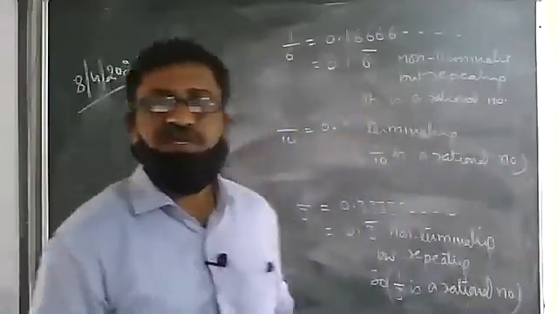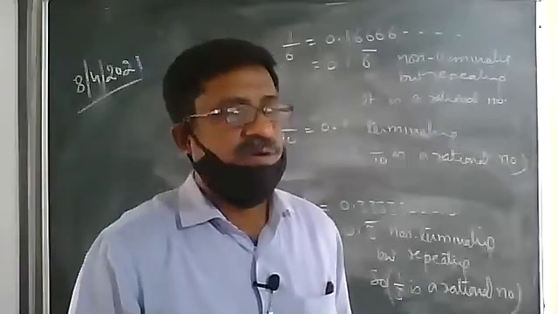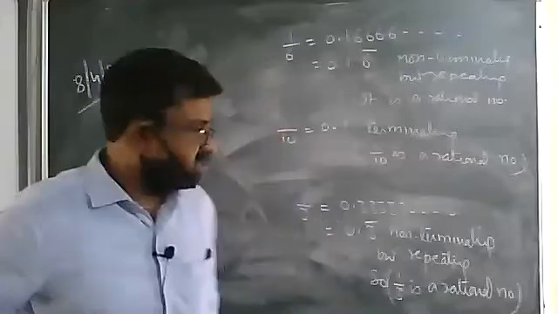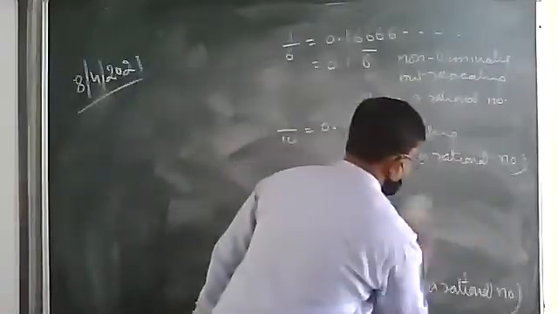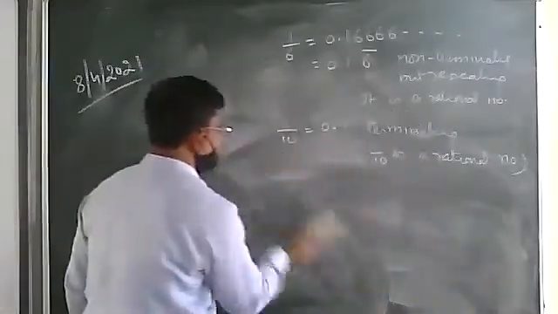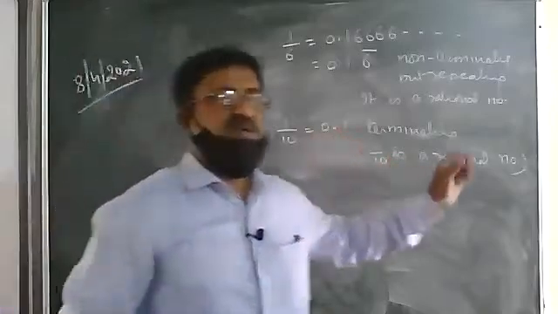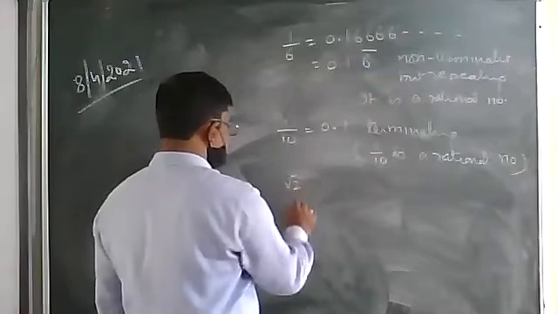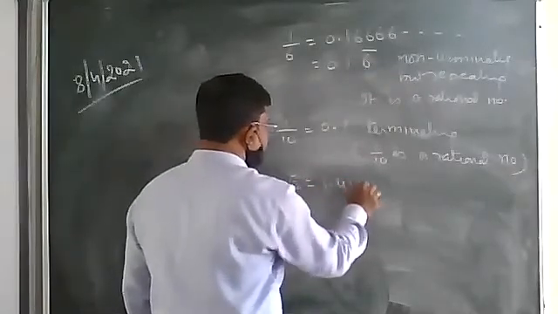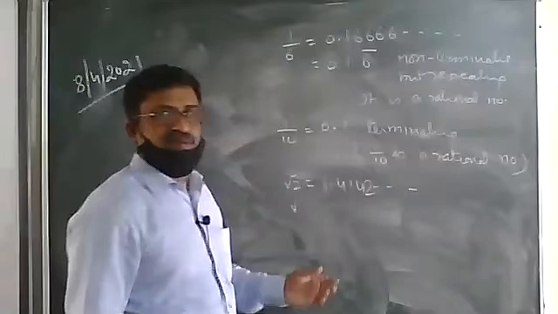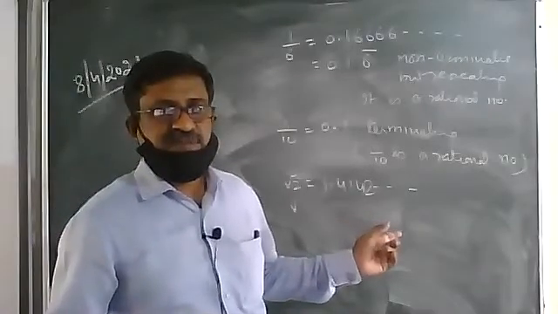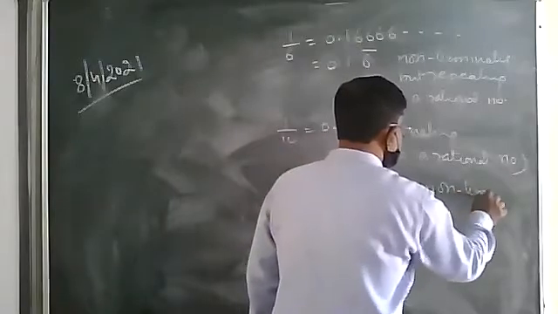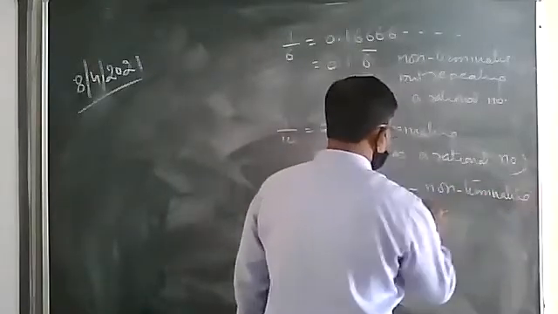Therefore, we have learned about so many numbers. All of them were taken as rational numbers. And these numbers are rational because either they were terminating or repeating. But when you take a number like root 2, root 2 is 1.414... This is non-terminating, it has not ended, and non-repeating.